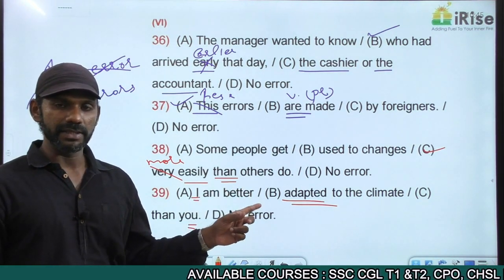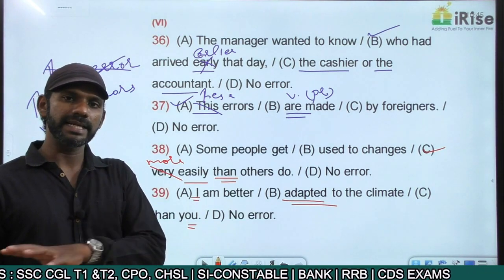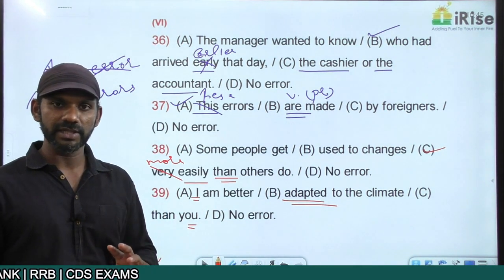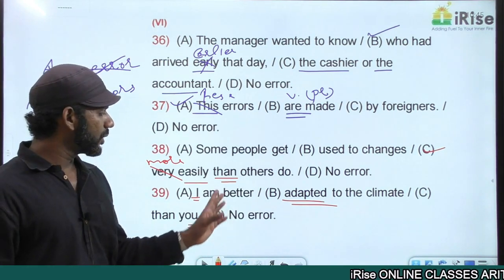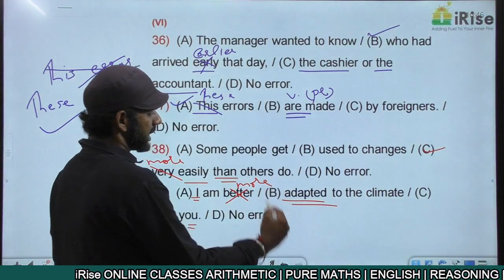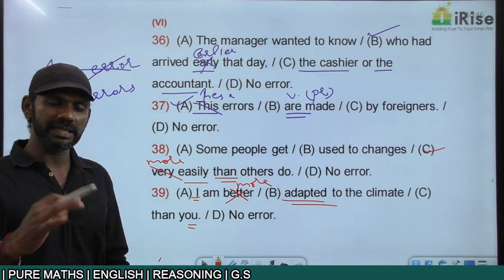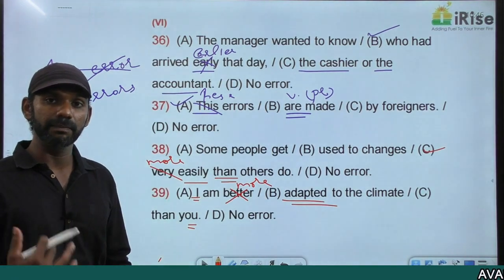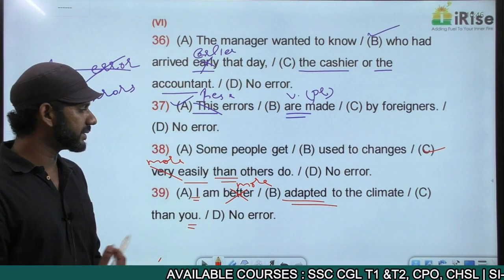ST cannot be added to adapted. So to make it superlative, we have to add most to it. So most adapted becomes a superlative degree adjective. Adapted is a positive degree adjective. More adapted is comparative degree. Most adapted is superlative degree. So better adapted is a wrong usage. It must be more adapted, because the comparative degree form of adapted is more adapted. There's nothing in English like better adapted. If ER cannot be added to an adjective, we have to add more to it to make it comparative. So I am more adapted to the climate than you.